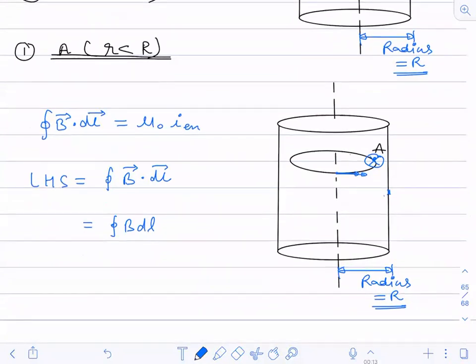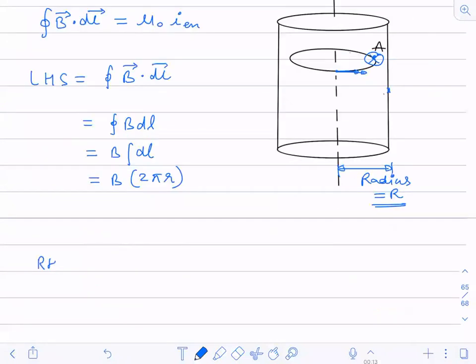Now, if I integrate for complete, since B is uniform, I can take it out and the dl vector. So what is the loop now? What is the circumference now? If I integrate dl, what will I get? 2 pi small r. I will get 2 pi small r. This is the LHS.